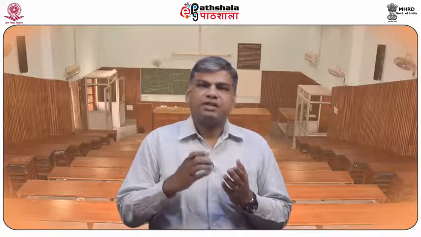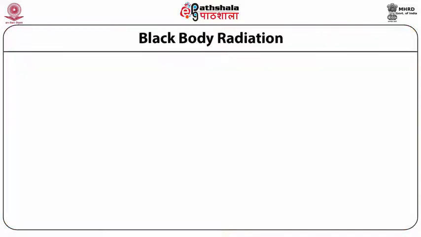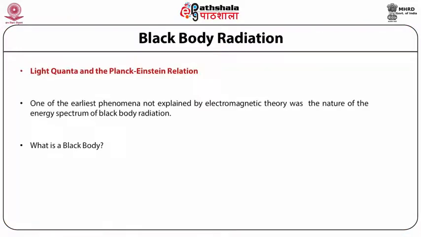The second phenomenon was the photoelectric effect. The wave nature of light could not explain the photoelectric effect. And then came the Compton effect. The Compton effect was an effect for which the wave theory of light just could not offer any explanation. And finally, the wave-particle duality, which everybody had to reconcile to, and which was also demonstrated by the Young's double-slit experiment. Black body radiation, light quanta, and the Planck-Einstein relation.